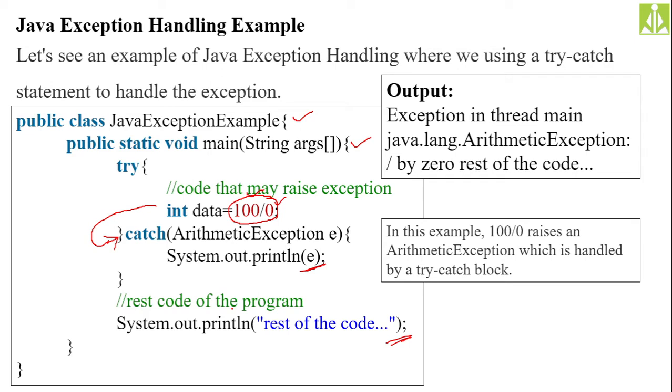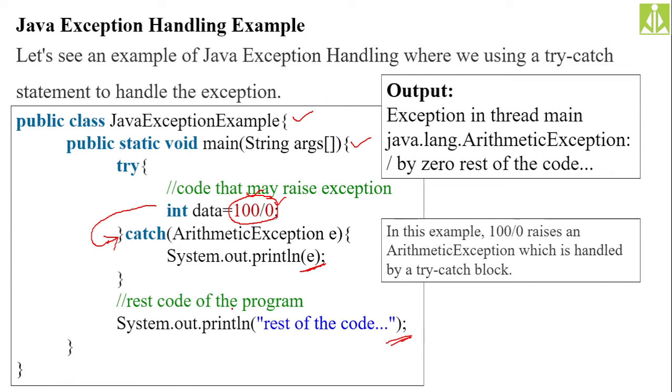If you don't handle the exception, what will happen? We already discussed this in your data structures course. If we don't handle the exception, the JVM, Java Virtual Machine, will handle that exception, or your default exception handler. There is a default exception handler in Java, which is responsible for handling all the exceptions.